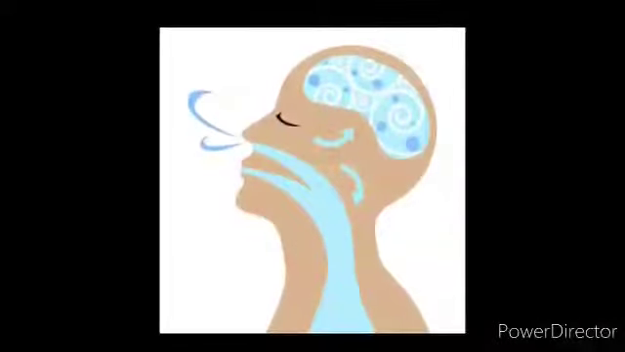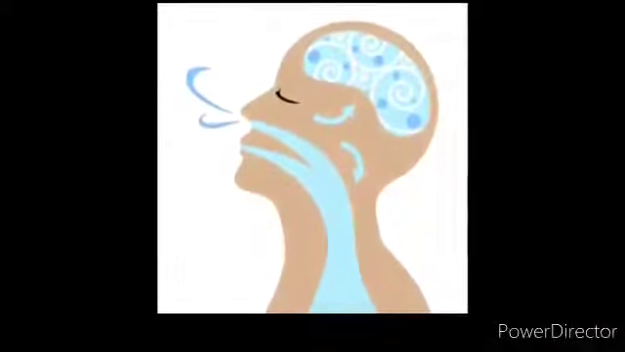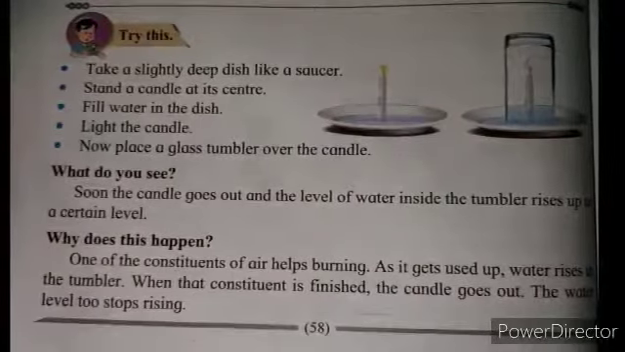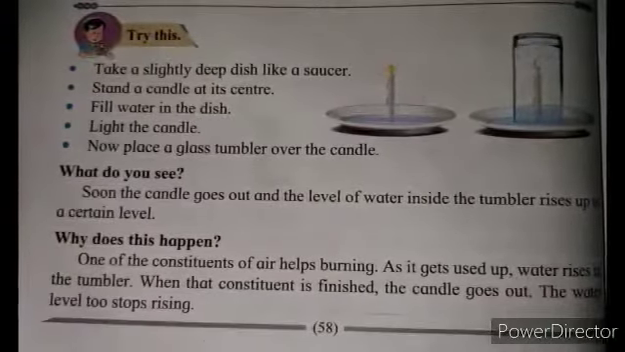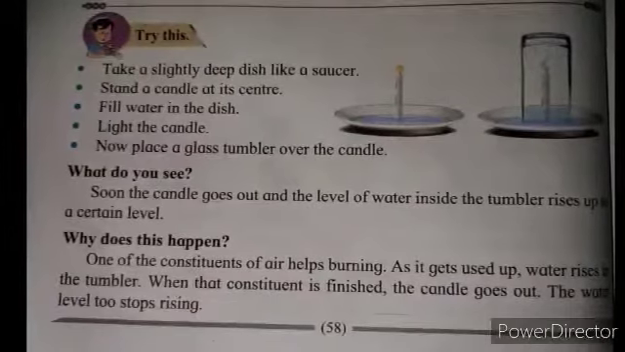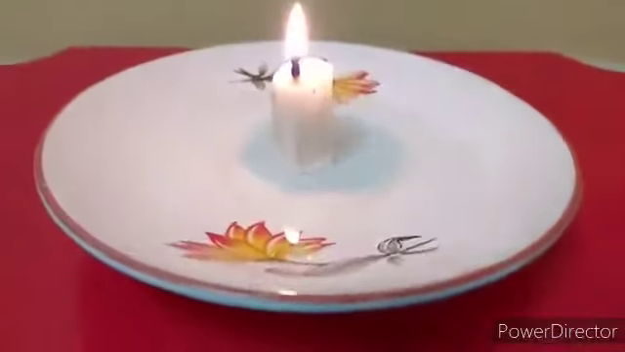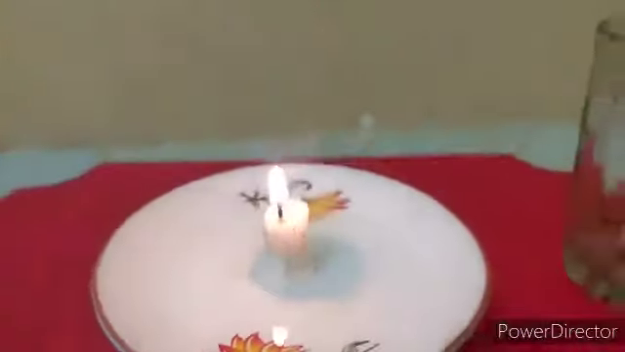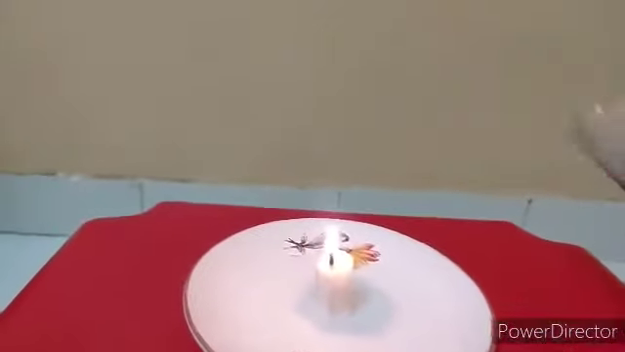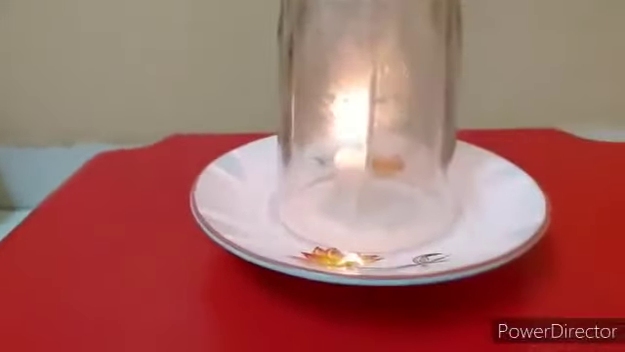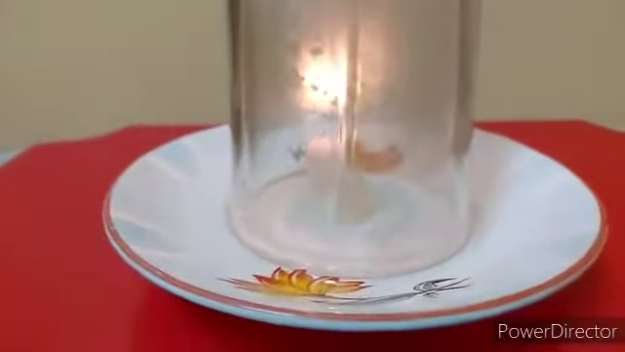We will see one more experiment. Take a slightly deep dish like a saucer. Take a stand at its center. Fill water in the dish. Light the candle. Now place a glass tumbler over the candle. What do you see? Soon the candle goes out and the level of water inside the tumbler rises up to a certain level. Why does this happen?